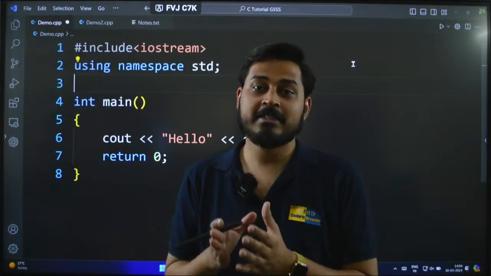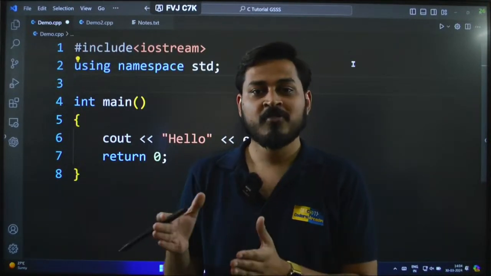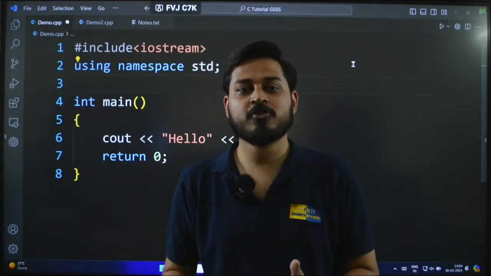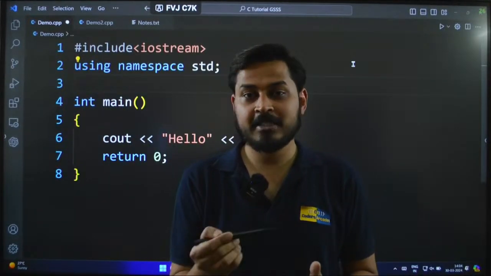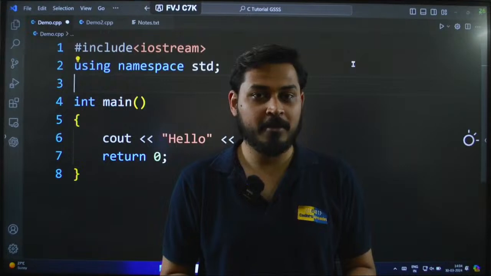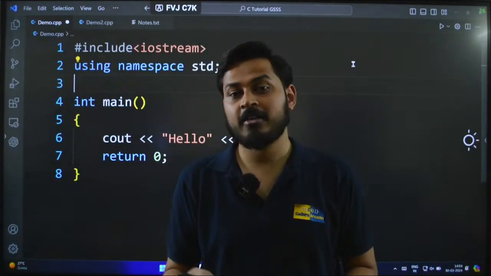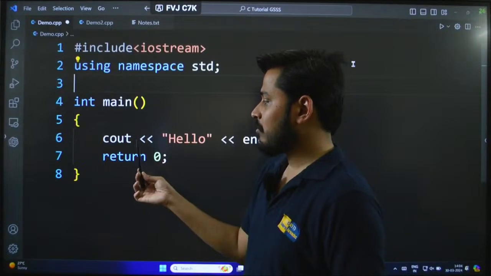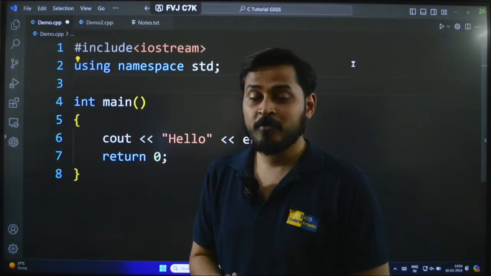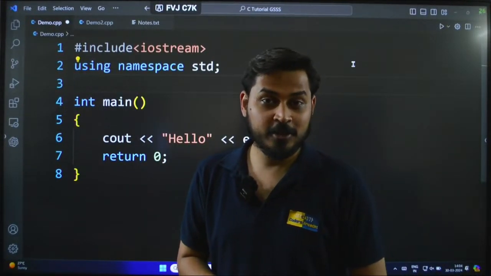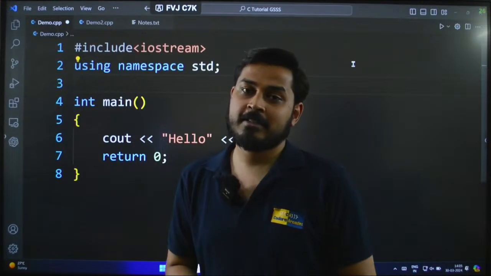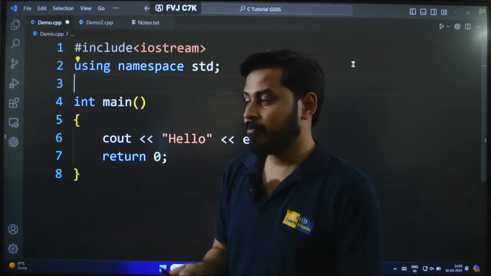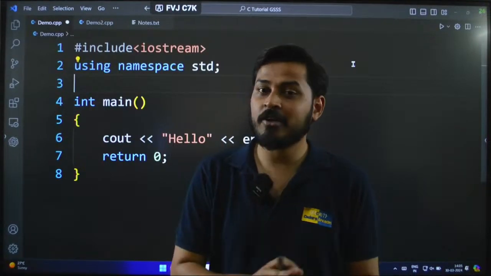As I told you, everything in C++ happens to be a stream of bytes. So C++ is a little bit faster than C programming in this case. There the file is included, here the stream is included. In C programming there was printf and scanf, which we saw last time, working from stdio.h, but in iostream we get cout. Now cout is not a function here.